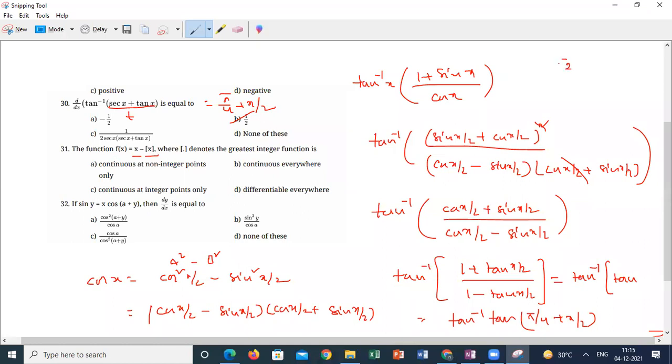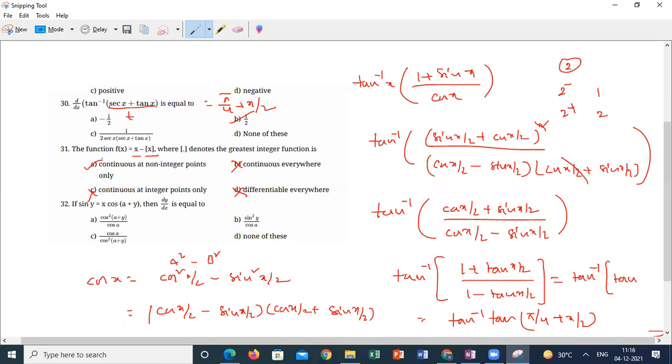At 2 it is discontinuous because at 2 minus it is 1, and at 2 plus it is 2. That is the reason the greatest integer function is discontinuous at all integral values. So continuous everywhere is not the right answer. If it is not continuous, differentiable everywhere is also a wrong answer. Continuous at integer points only is also wrong. So you can say continuous only at non-integral points.